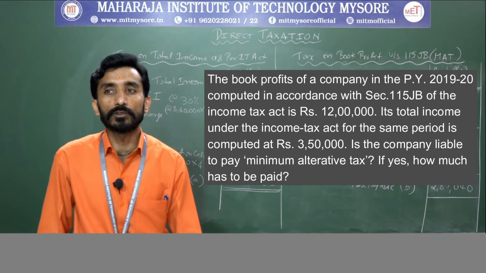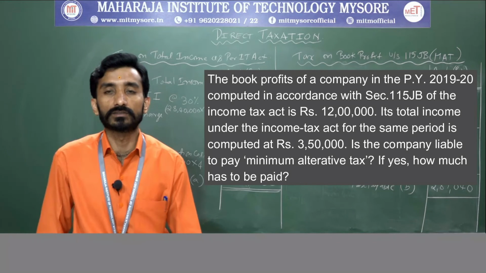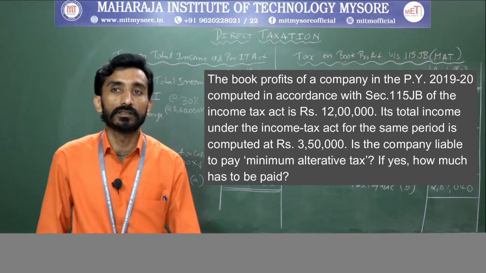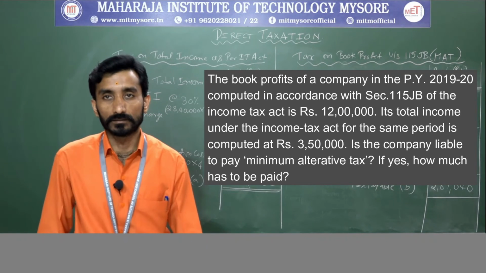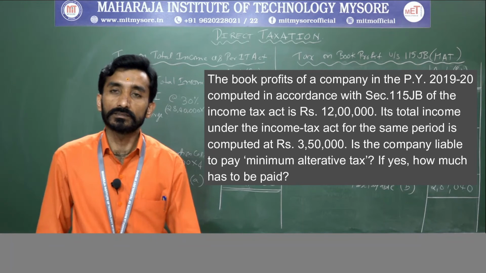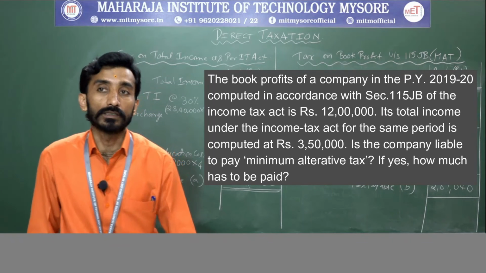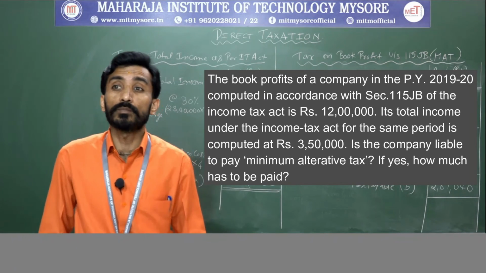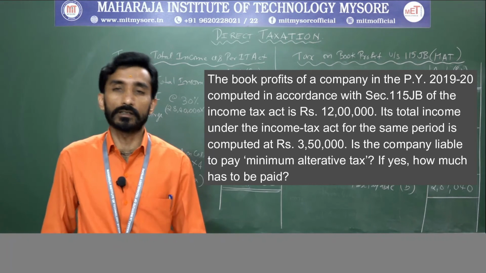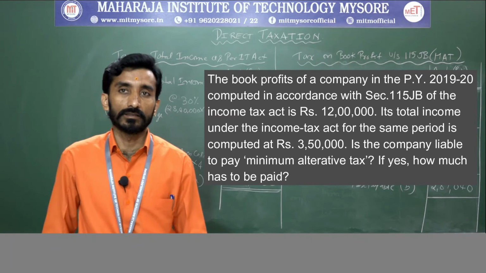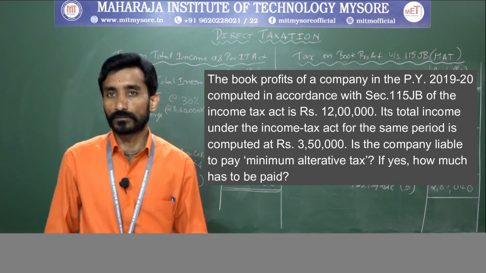Is the company liable to pay minimum alternative tax? If yes, how much has to be paid? So here it is similar to the previous problem, but here they are asking the question, is the company liable to pay minimum alternative tax? If yes, how much they need to pay, right?